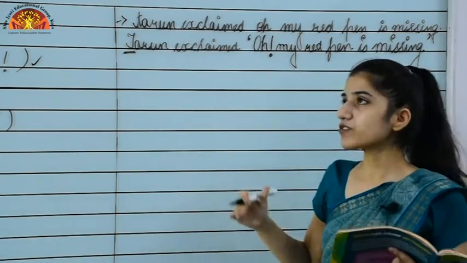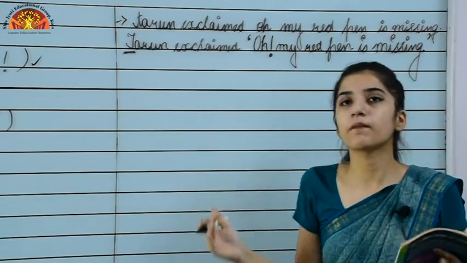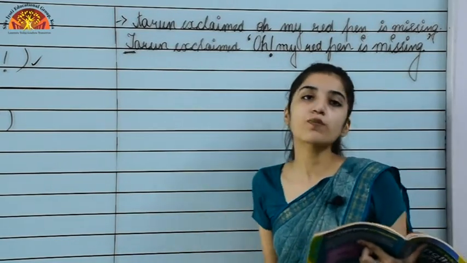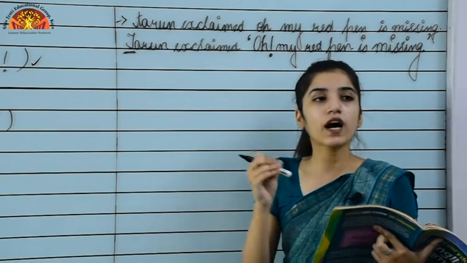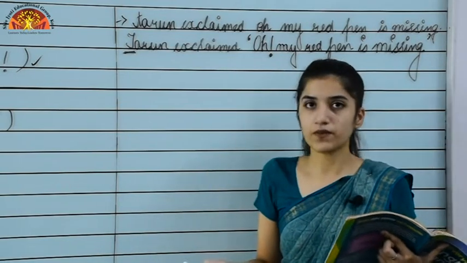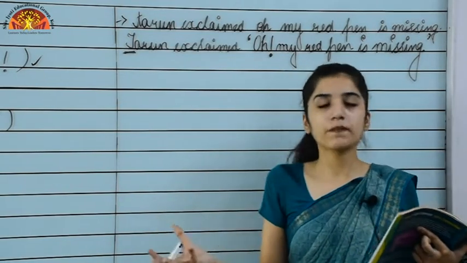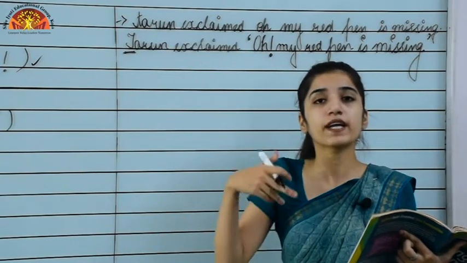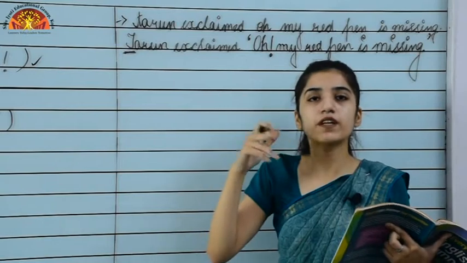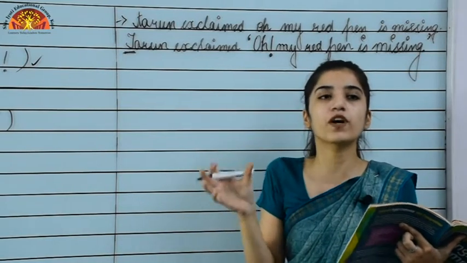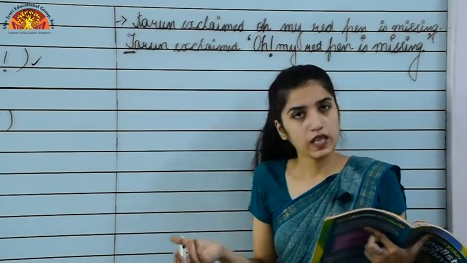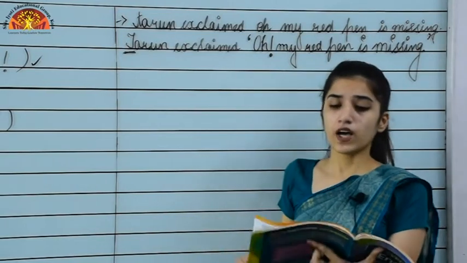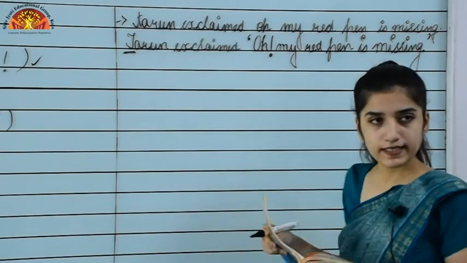After that comes "asked Sam." As you all know, all proper nouns are always written with a capital letter, so Sam is a proper noun and we begin Sam's word with a capital letter.